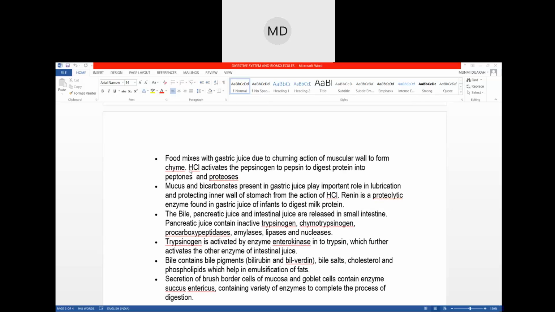In the mouth, in the saliva, it was salivary amylase and lysozyme. In the stomach, it was pepsinogen, and there is HCl also. HCl is not an enzyme, okay? HCl is an acid, and pepsinogen is the enzyme. Then it comes to the small intestine. In the small intestine, bile, pancreatic juice, and intestinal juice help in digestion. These are the enzymes present in pancreatic juice: trypsinogen, chymotrypsinogen, carboxypeptidase, amylase, lipase, and nuclease.